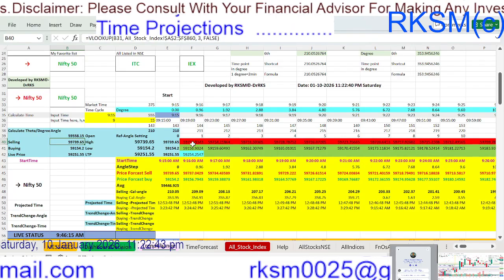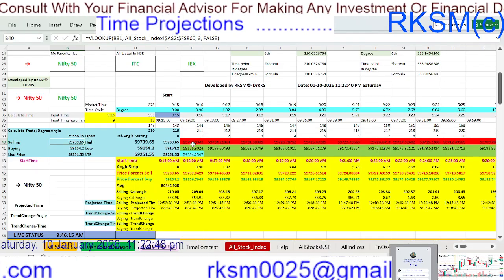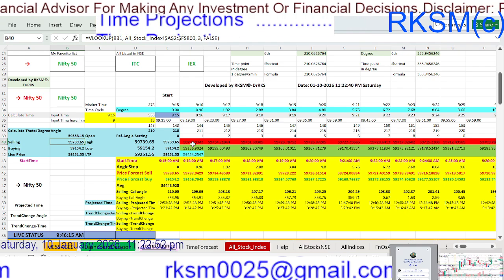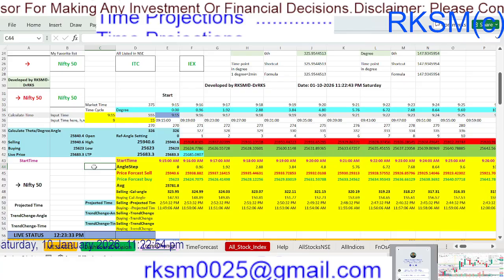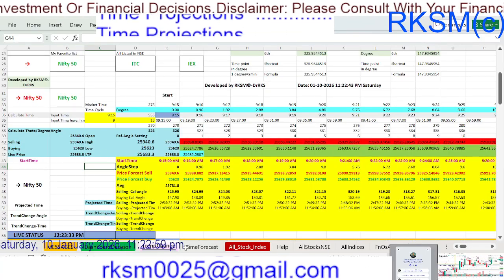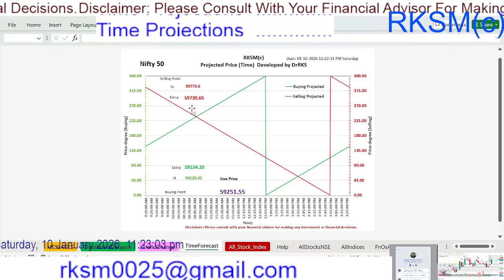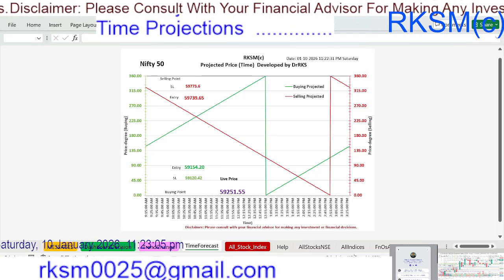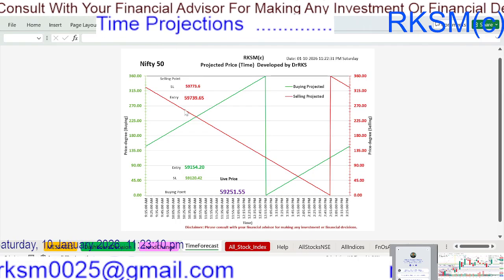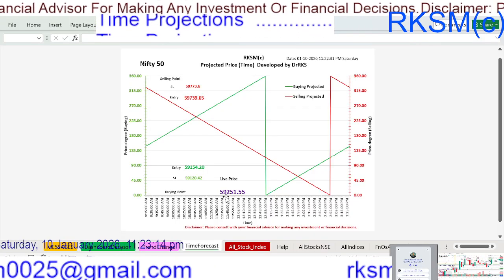This is in our database. We got some live data from the NSE side, whatever data they are providing. See, it has been changed. After everything is changed, you can see some graph will change here. Earlier we had selected Bank Nifty, so that's what it is showing. The live price of Bank Nifty is